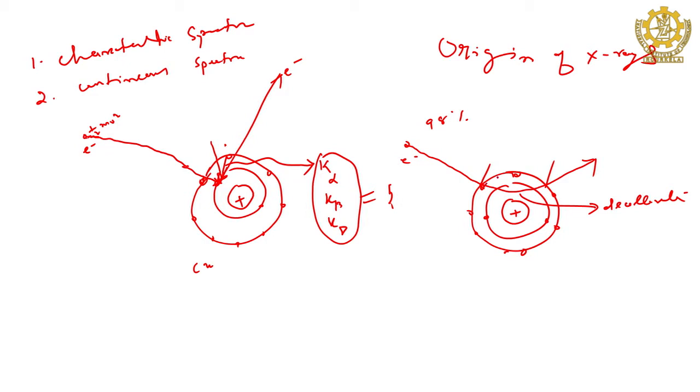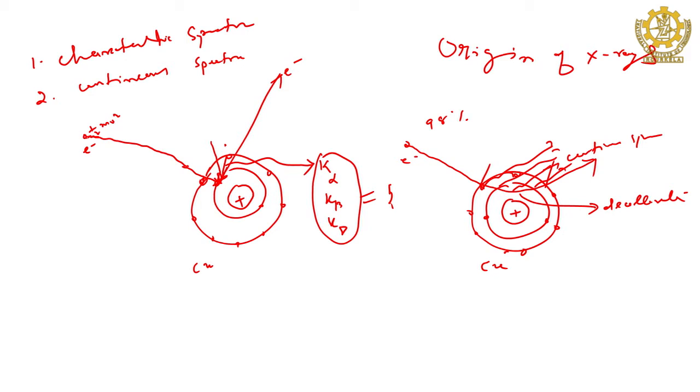So, when it comes, it goes like this. These are continuously changing wavelengths. That is why it is called continuous spectra, because the wavelength keeps changing with reference to the energy, depending on how it is decelerating. This is also, suppose, copper; then in copper both characteristic as well as continuous spectra are associated with the target.